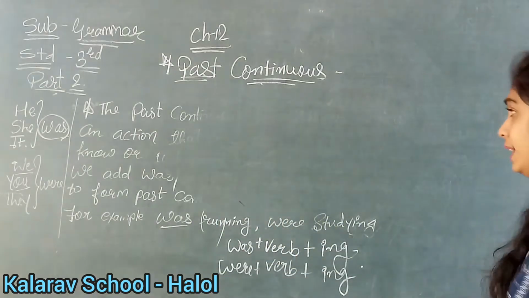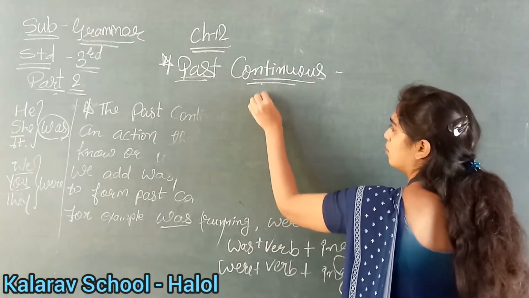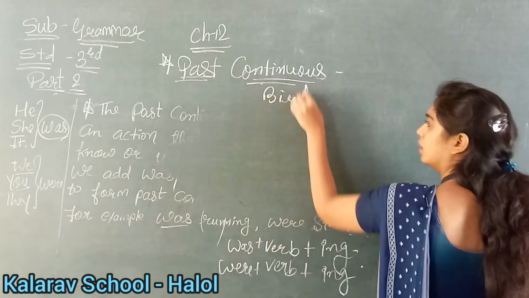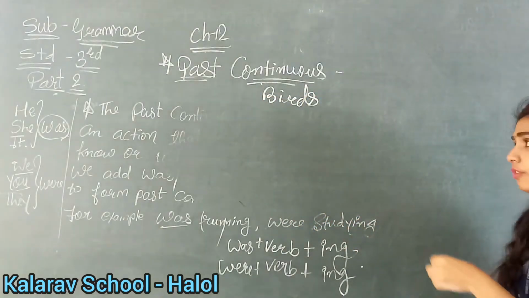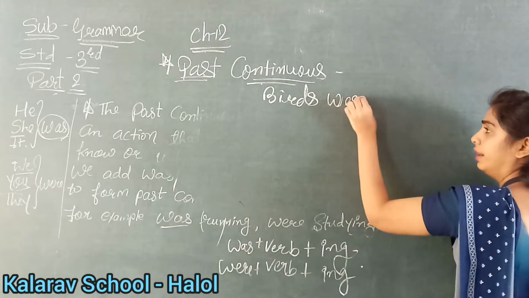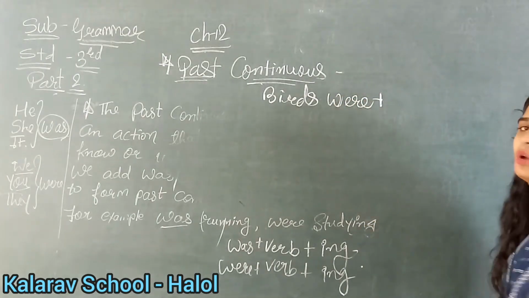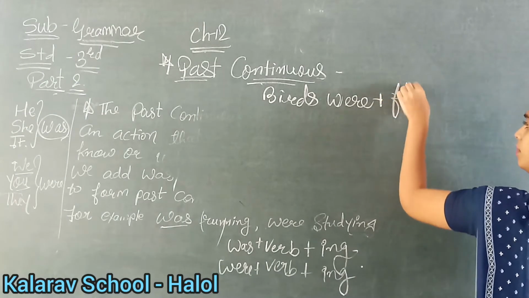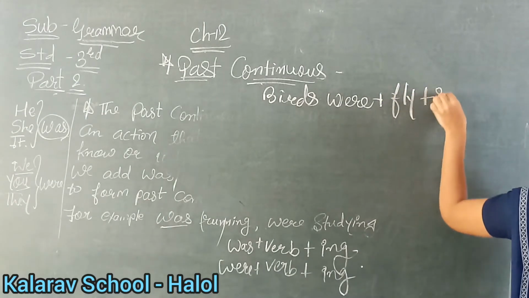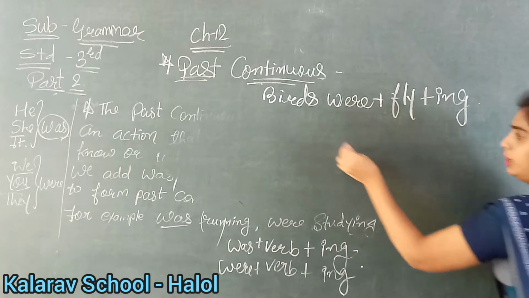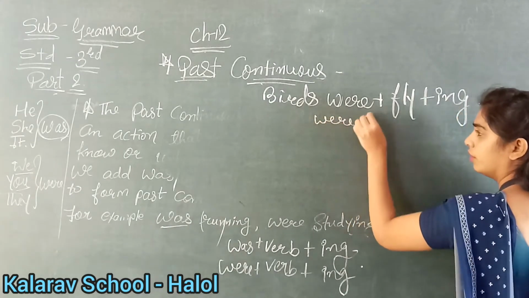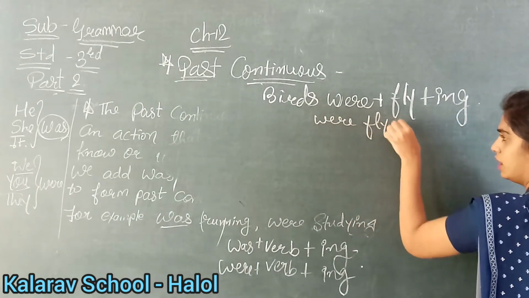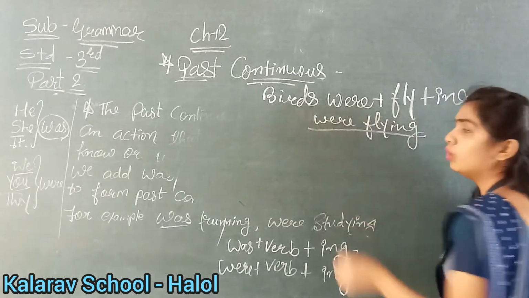Birds, what will be there? Were. So were plus, क्या दिया हुआ है? Flying it is given, right? So were plus verb plus ing. So what will our answer be? Were flying. Understood how you can know?